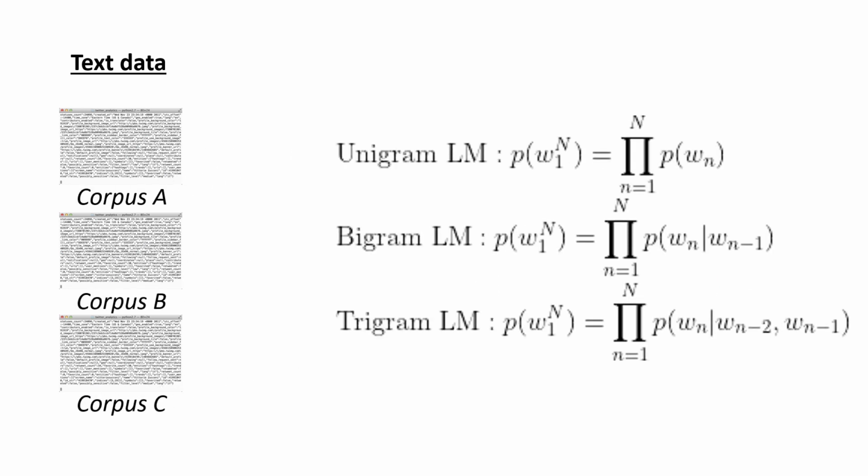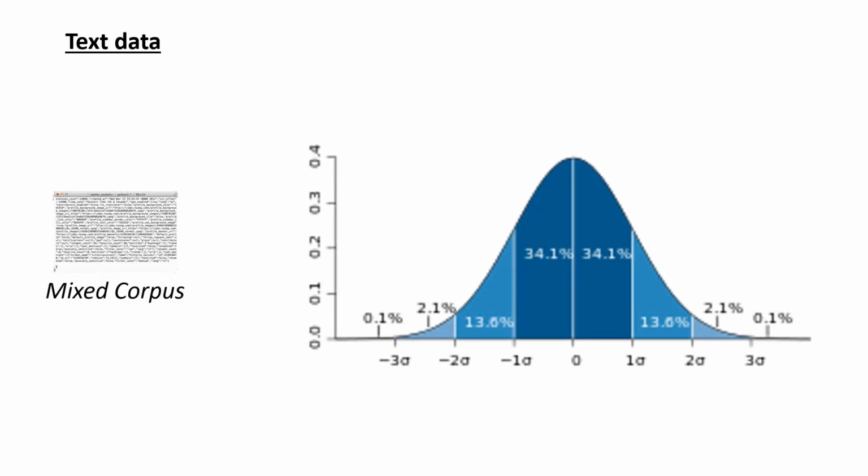A standard approach would be to train an n-gram model on each of the corpuses and interpolate them to create the final model. This sort of interpolation gets really difficult once we start to use large language models, as they are non-linear. So instead of interpolation, we can try to mix and sample the data from the different corpuses.